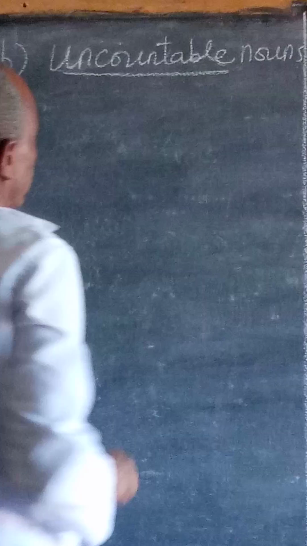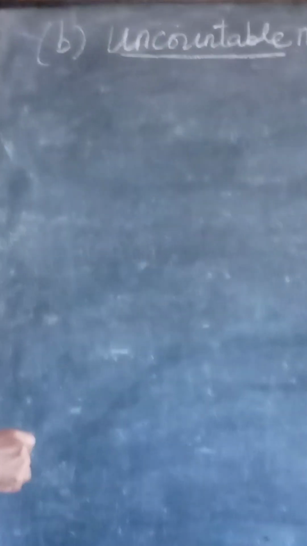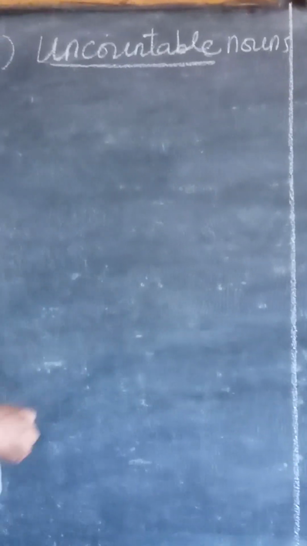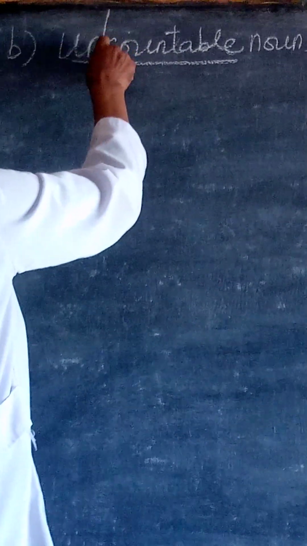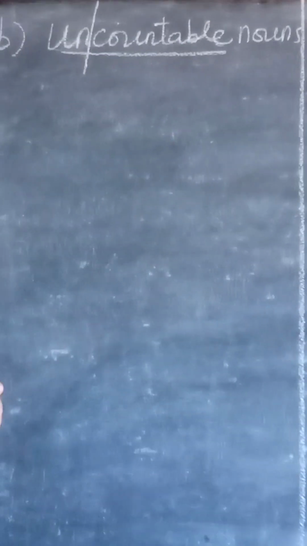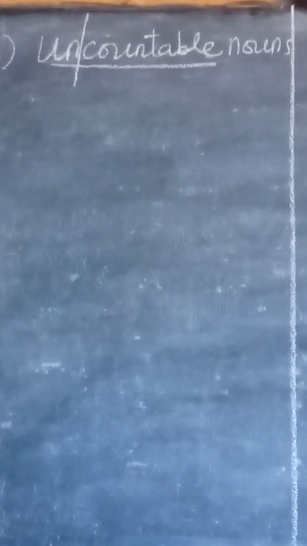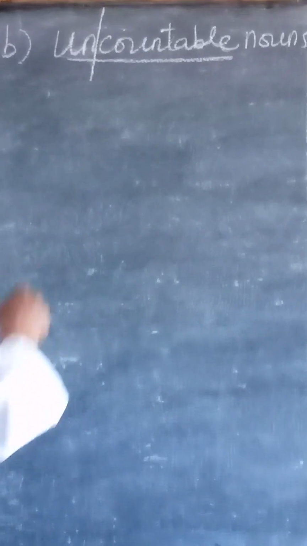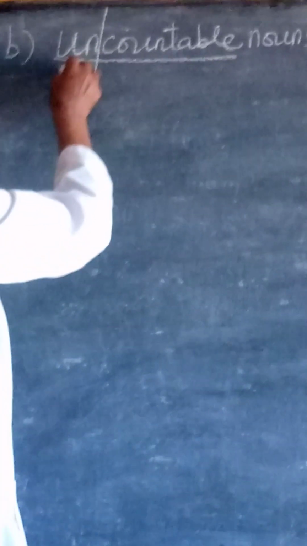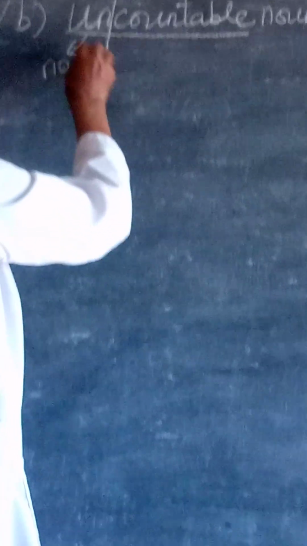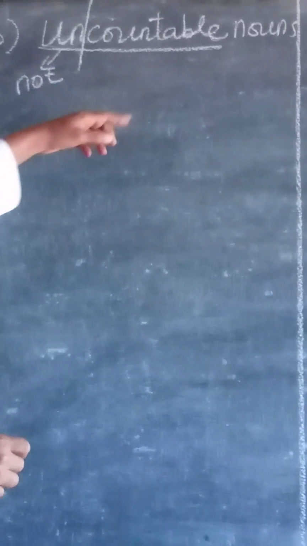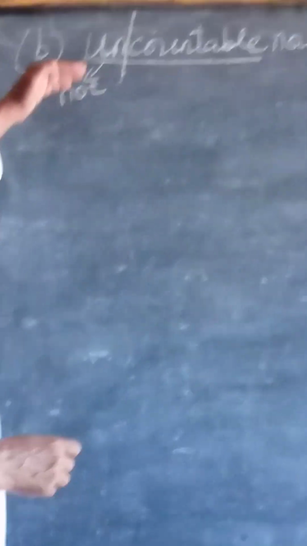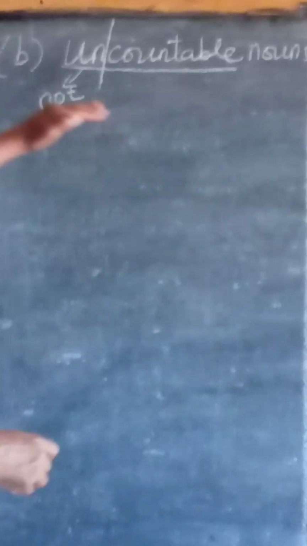This word, as you look from the board, the word countable is prefixed by the unit UN. This UN has the meaning of not. Then when we say uncountable nouns, it means the nouns are not countable.